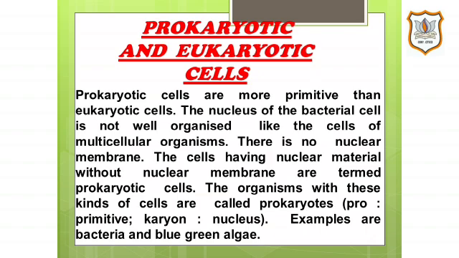Bacteria and blue-green algae are prokaryotes. Bacterium is a prokaryote because its cell has no real nucleus. The nuclear material in a bacterium cell is not surrounded by a nuclear membrane. The nuclear material in a bacterium cell is in direct contact with the protoplasm. Thus, the nucleus of a bacterium cell is not well organized like the nucleus of cells of multicellular organisms. Prokaryotes were probably the first living things to evolve on the earth.